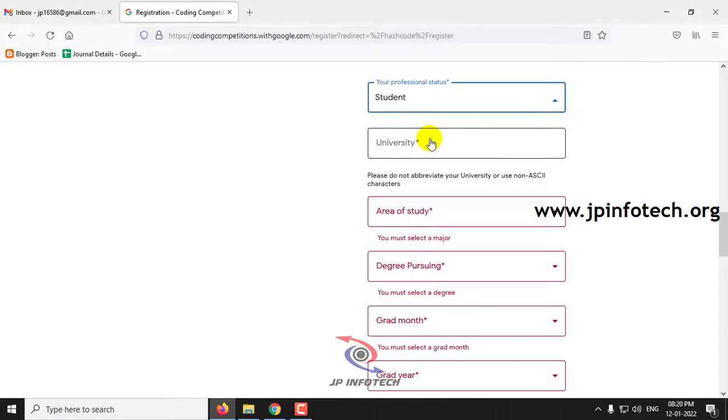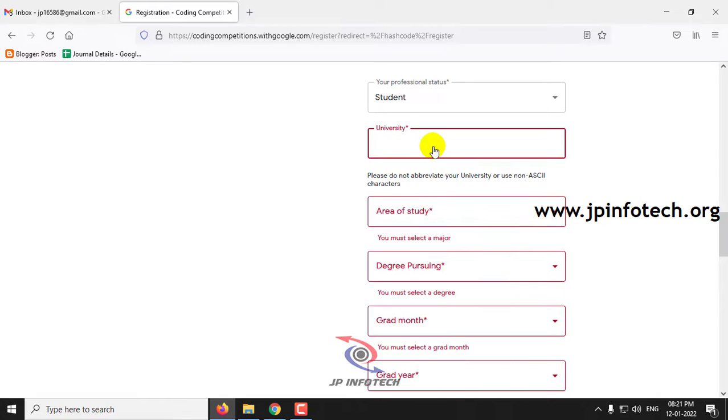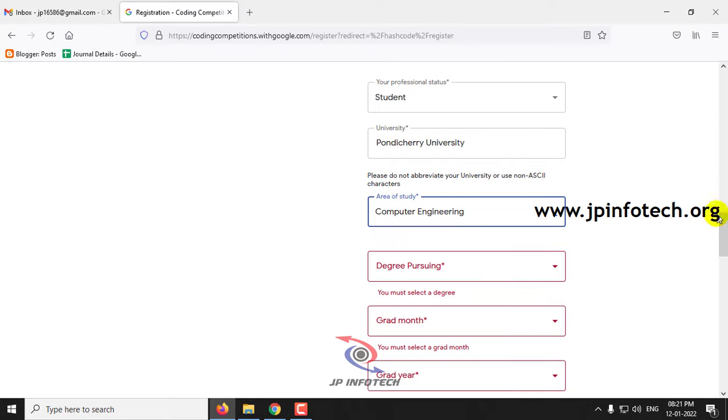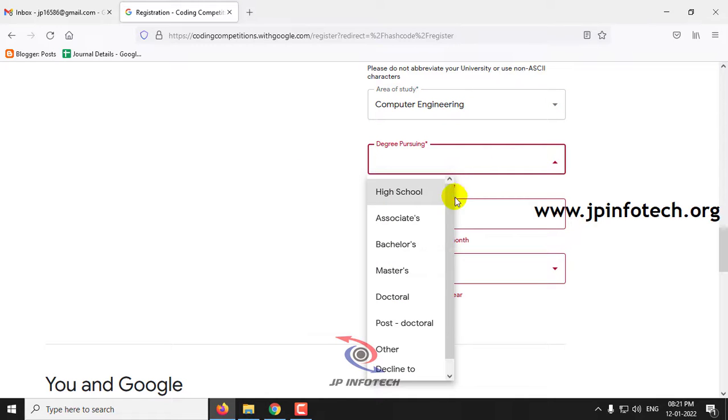You need to select your university name here and your area of study, and which degree you're pursuing.